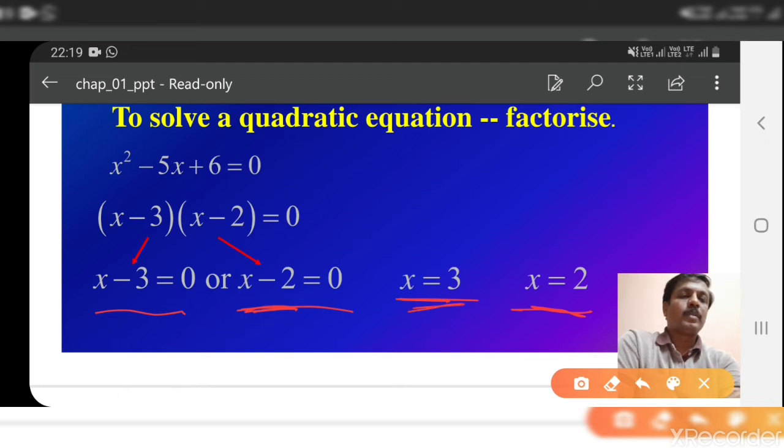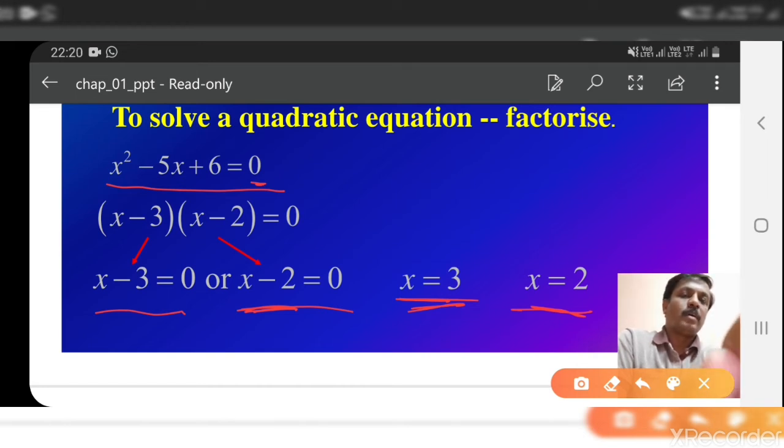So if you put the value of x as 3 in this equation, then this equation will be satisfied. Let us see here. If I put x equal to 3 here, 3 square is 9. 9 minus 5 into 3, 15. 9 minus 15 plus 6. So 9 plus 6 is 15, and this minus 15, so equal to 0. Similarly, if you put x equal to 2, then what happens?